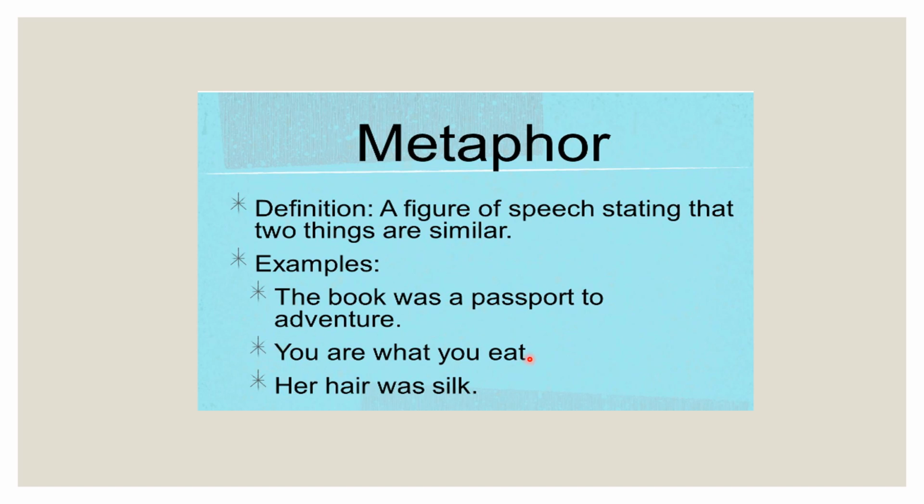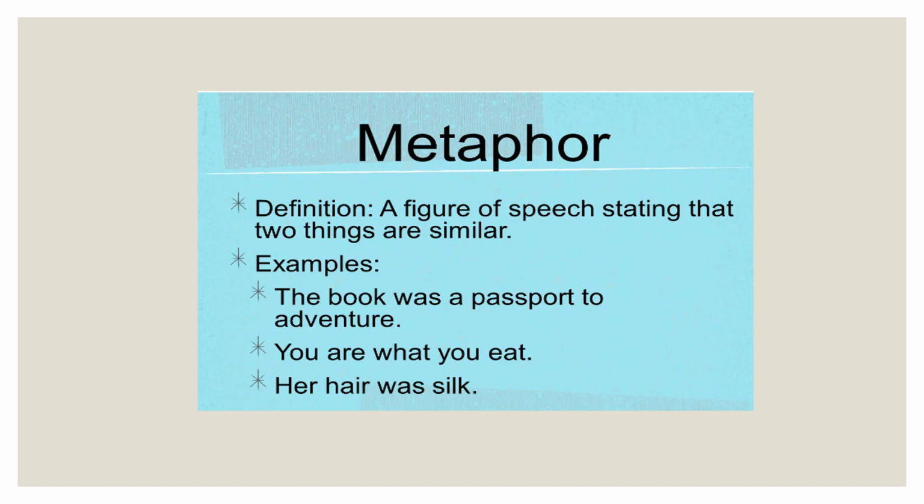You are what you eat. Whether we eat much or eat less, it reflects in our body. If you eat more, you will become fat, and if you eat less, you will become thin. Whatever we eat reflects in our body, so we can say you are what you eat. Again, we are comparing. Here, her hair was silk. We are comparing someone's hair with silk; it would be as silky as silk, but here we are not using as or like, that's why it's a metaphor.